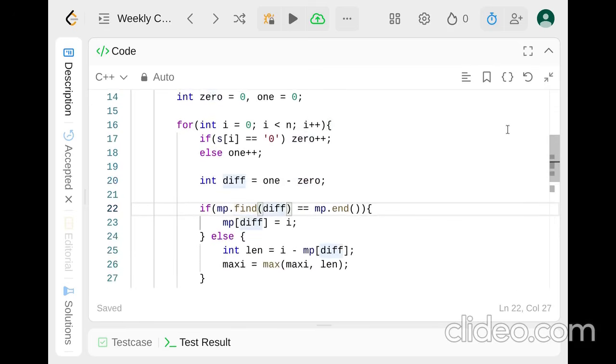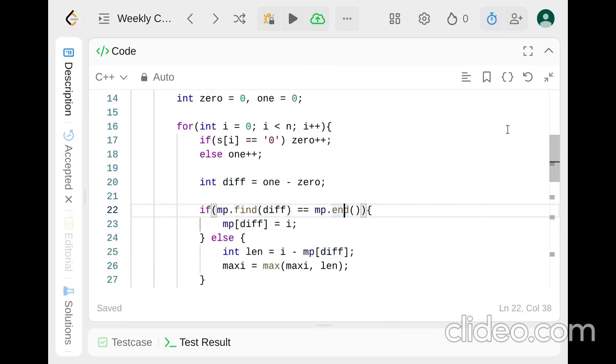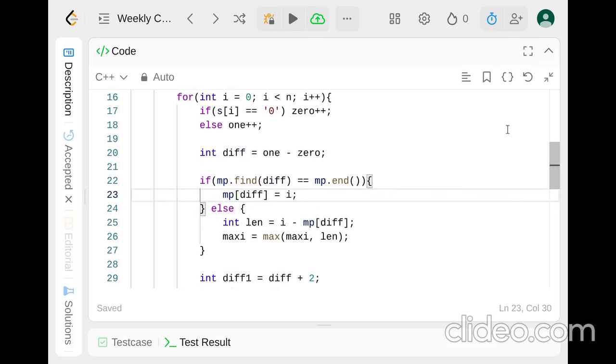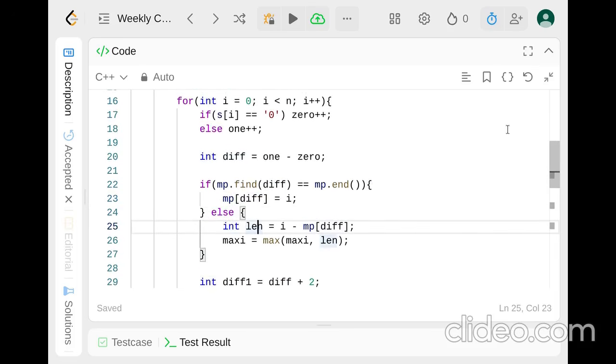Like let's say the first occurrence of 1, right? So if we don't find it in the map completely and we reach the end of the map, we simply mark map of difference as the ith index, right? Else you will find the length. How will you find the length? i minus map of difference, wherever the map of difference marks as, right? And maxi will be max of maxi comma length.